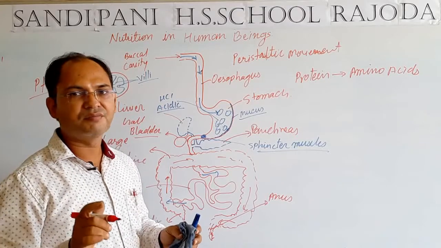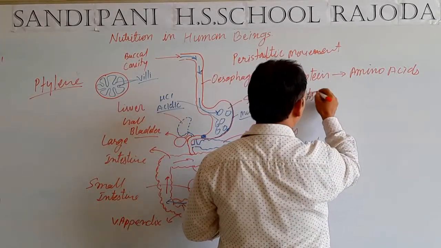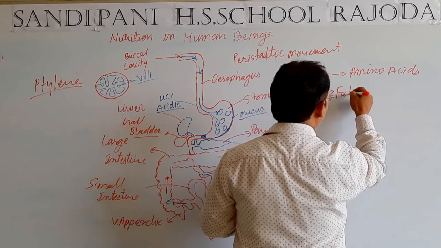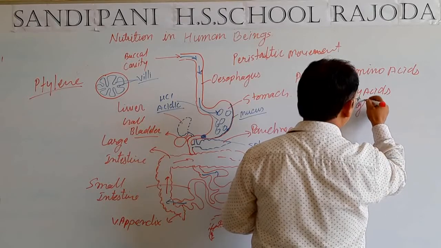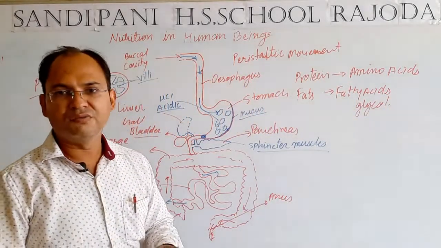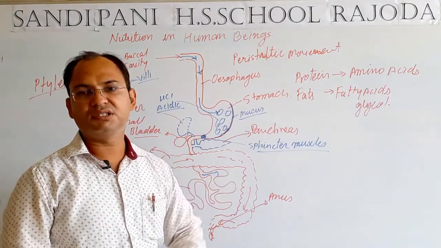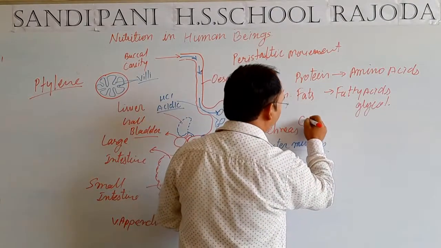Second thing, fats that we take get converted into fatty acids and glycerol. Fats get absorbed in the form of fatty acids and glycerol. Third is carbohydrate.